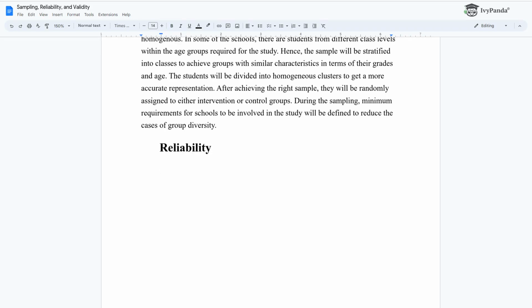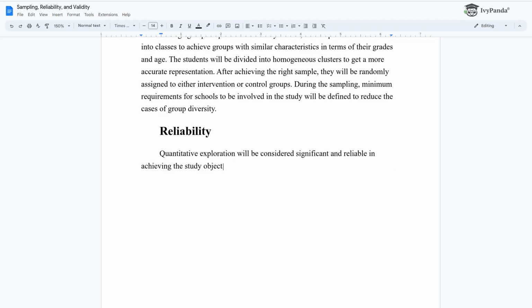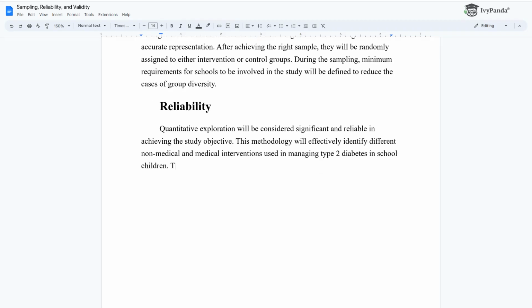Reliability. Quantitative exploration will be considered significant and reliable in achieving the study objective. This methodology will effectively identify different non-medical and medical interventions used in managing type 2 diabetes in school children.